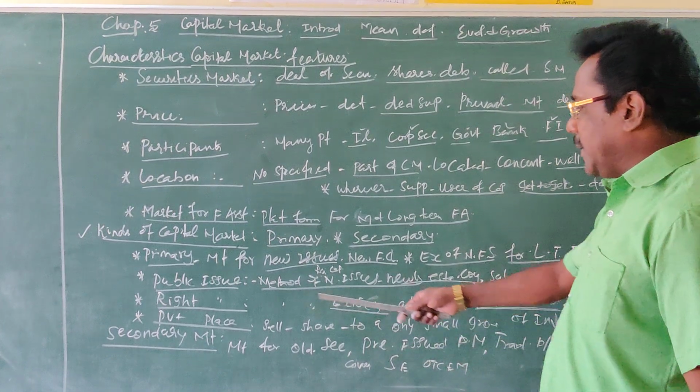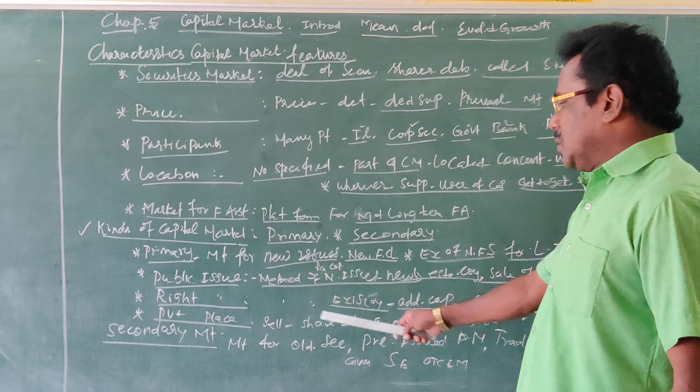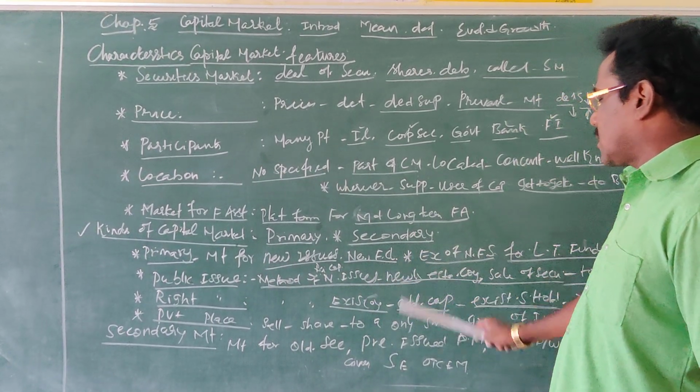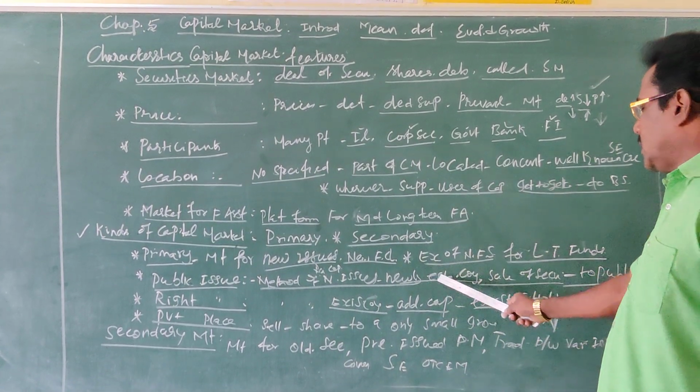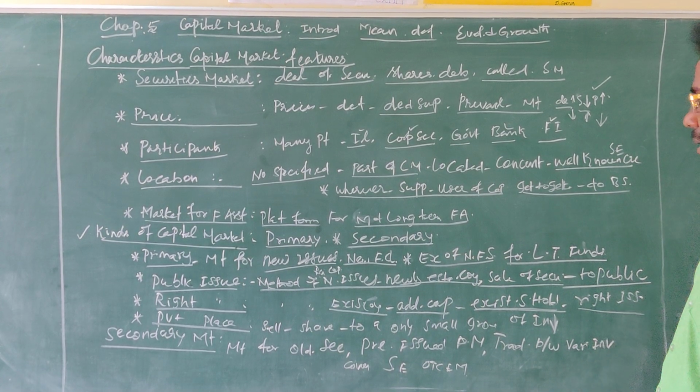So you know the comparison between the public issue and the right issue. Public issue is a method of raising capital by the newly established company as fresh capital, with the sale of securities only to the public.